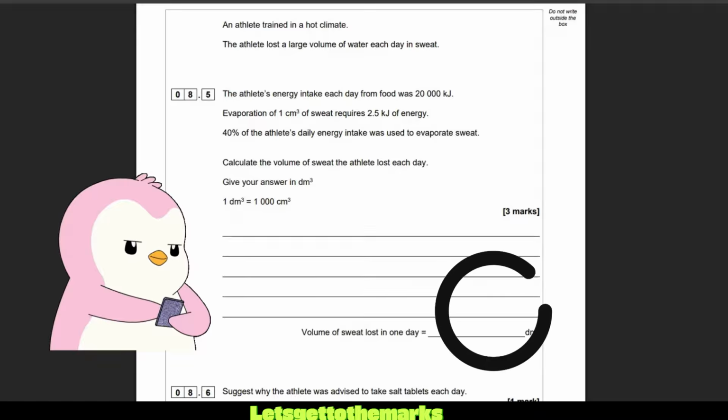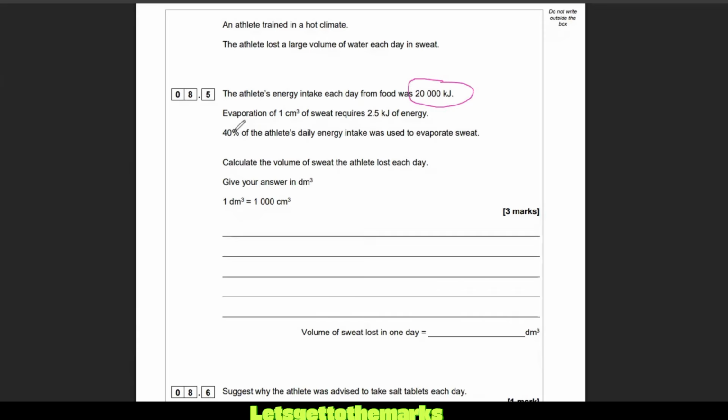Okay, let's have a little look here. We've got 20,000 kilojoules taken in by food. 40% of the energy intake was evaporated as sweat. We want to find out the total amount of sweat loss, so we want to do 40% times that. 40 divided by 100, in case you don't know, is 0.4. Let's times that by 20,000, and this is going to tell us how many kilojoules were lost in sweat, and that equals 8,000 kilojoules lost in sweat.